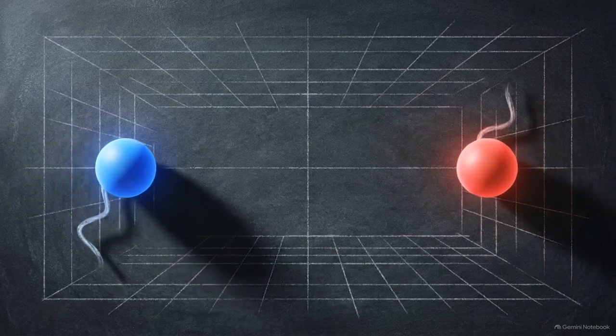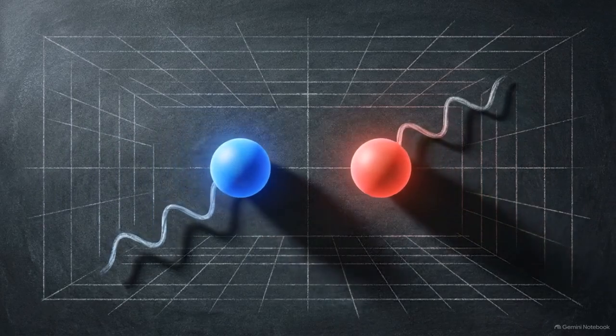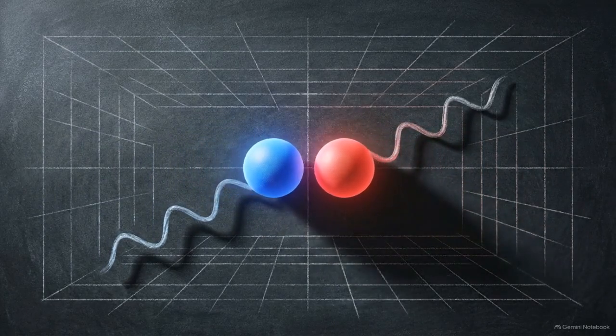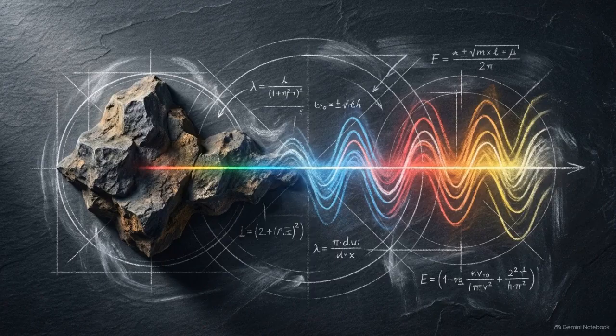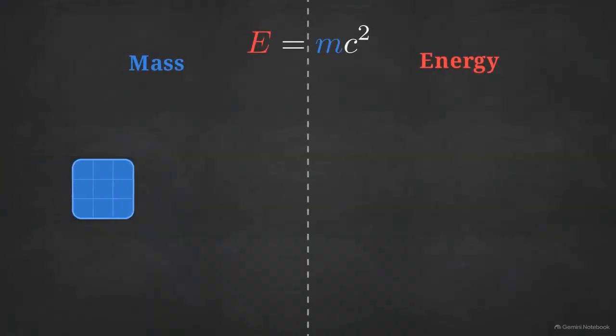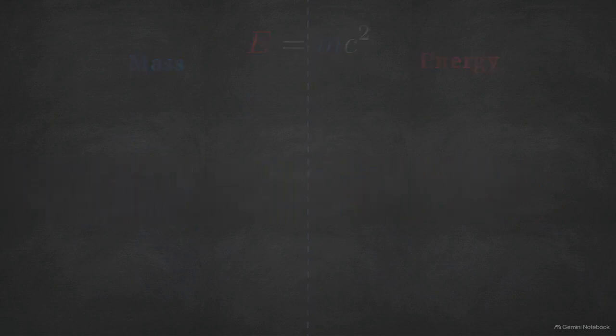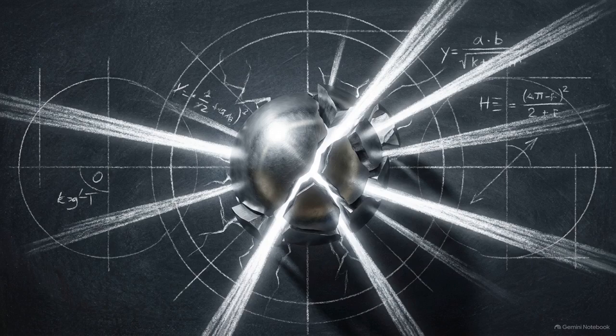We think of the universe as divided into two distinct categories: physical matter that takes up space, and the intangible energy that moves it. Matter and energy exist on a continuous, interchangeable spectrum. Einstein's mass-energy equivalence is the rulebook for this spectrum, dictating exactly how objects shift from one state to the other. We are going to map the exact, measurable boundary where mass converts entirely to energy and where energy solidifies back into mass.